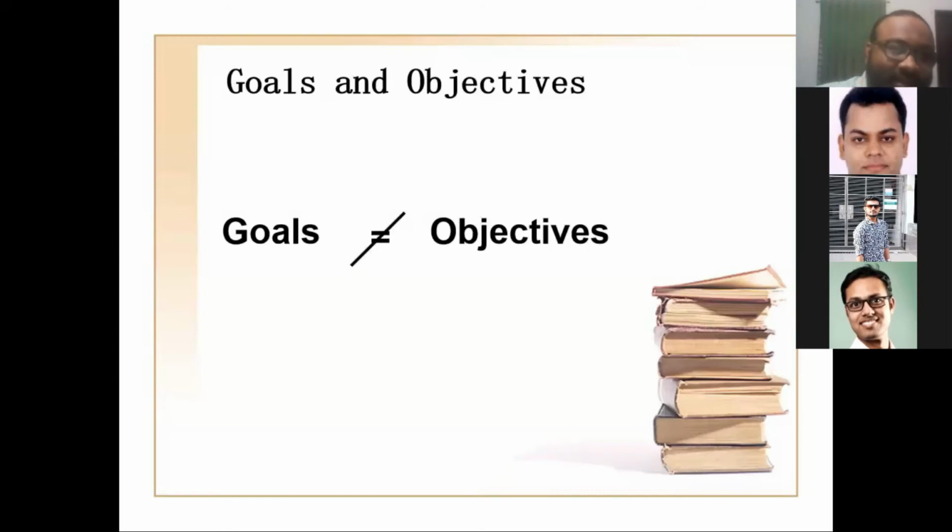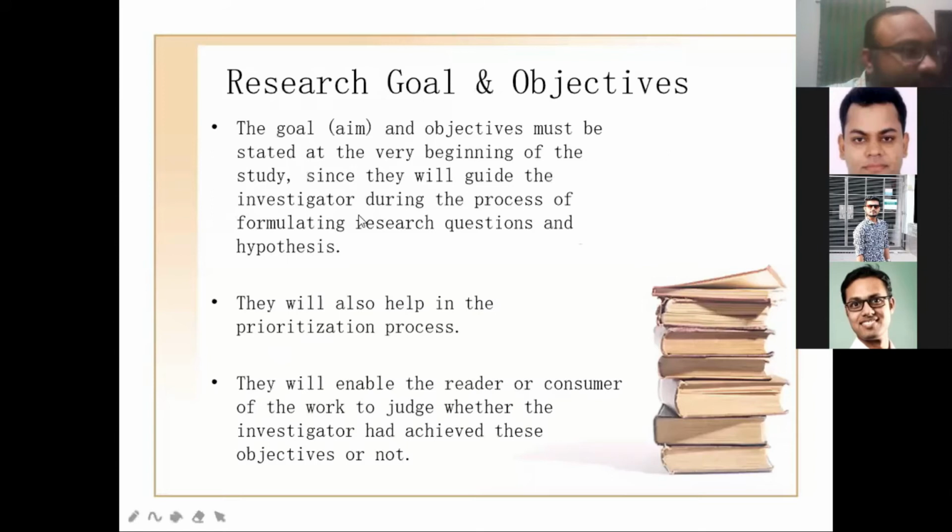The aim is to be an engineer. So your goal is to focus on physics, chemistry, mathematics. To do so, what do you have to do? This is the objective. You have to choose science from SSC and HSC both. This is your objective. So to accomplish one aim, you have to go through a few goals. For each goal, you have to go through some objectives. So now I will discuss in terms of research.